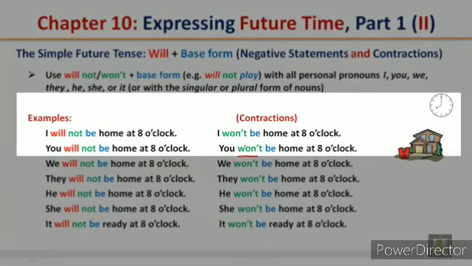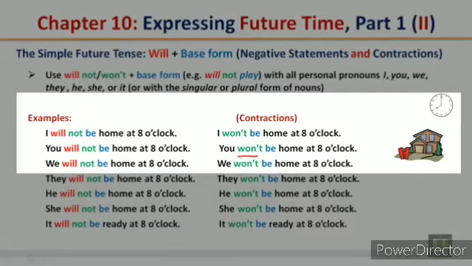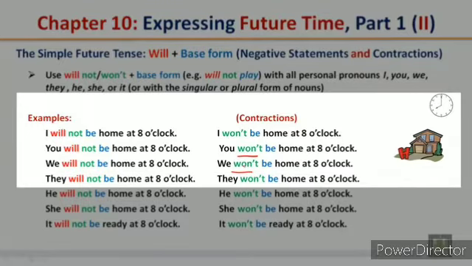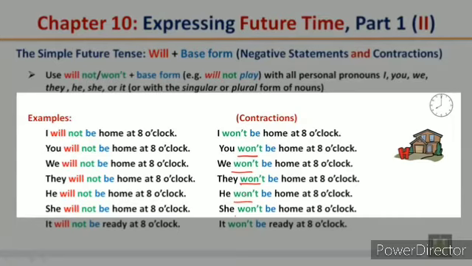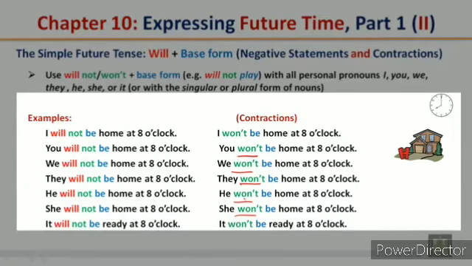Please note won't is the contraction of will not. We will not be home at 8 o'clock. We won't be home at 8 o'clock. They will not be home at 8 o'clock. They won't be home at 8 o'clock. He will not be home at 8 o'clock. He won't be home at 8 o'clock. She will not be home at 8 o'clock. She won't be home at 8 o'clock. It will not be ready at 8 o'clock. It won't be ready at 8 o'clock.